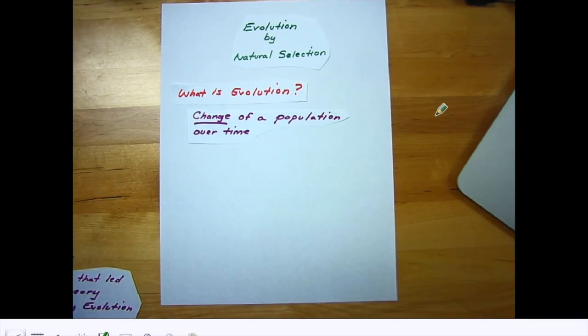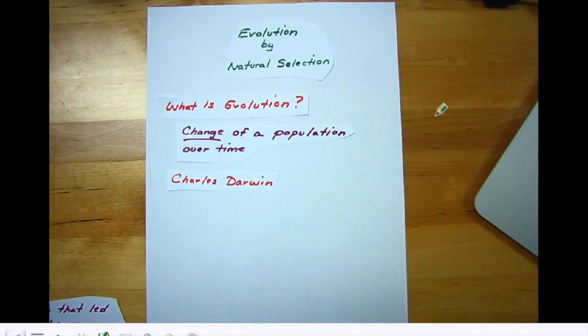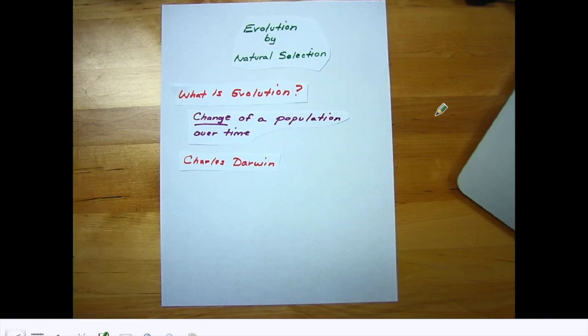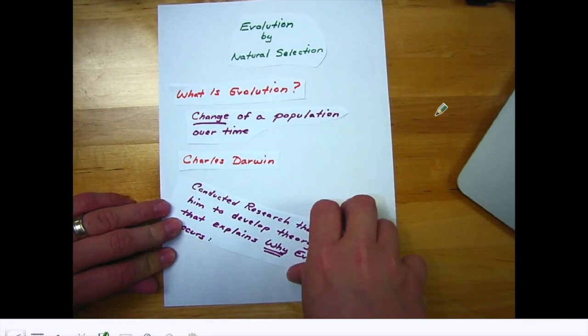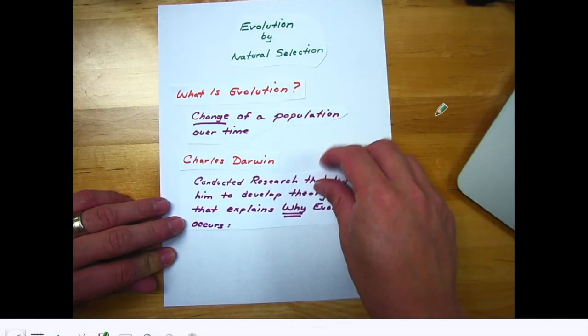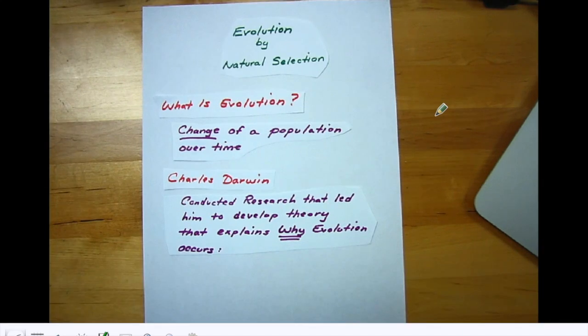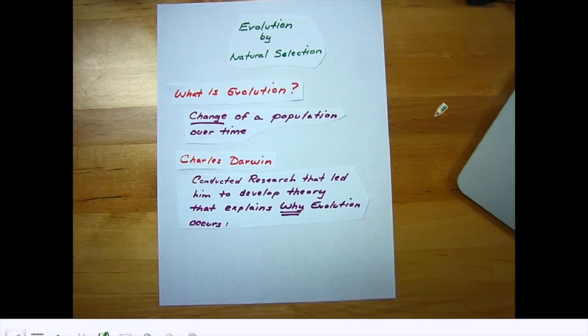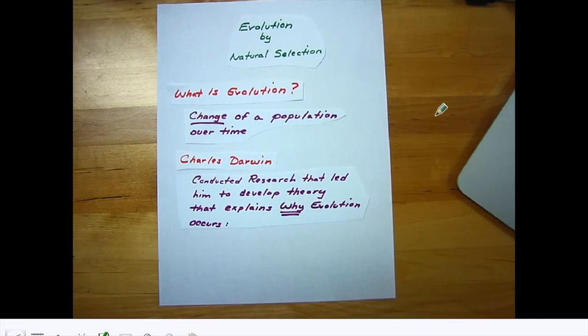First, we have to recall our reading about Darwin, Charles Darwin. Okay, remember Charles Darwin was basically the pioneer of evolution. And he took a very important journey around the world, conducted lots of research that led him to develop his theory that explains why evolution occurs. Remember, he went to the Galapagos Islands, where he saw the various islands and the various species within those islands. And he used all that research to develop his theory of evolution.